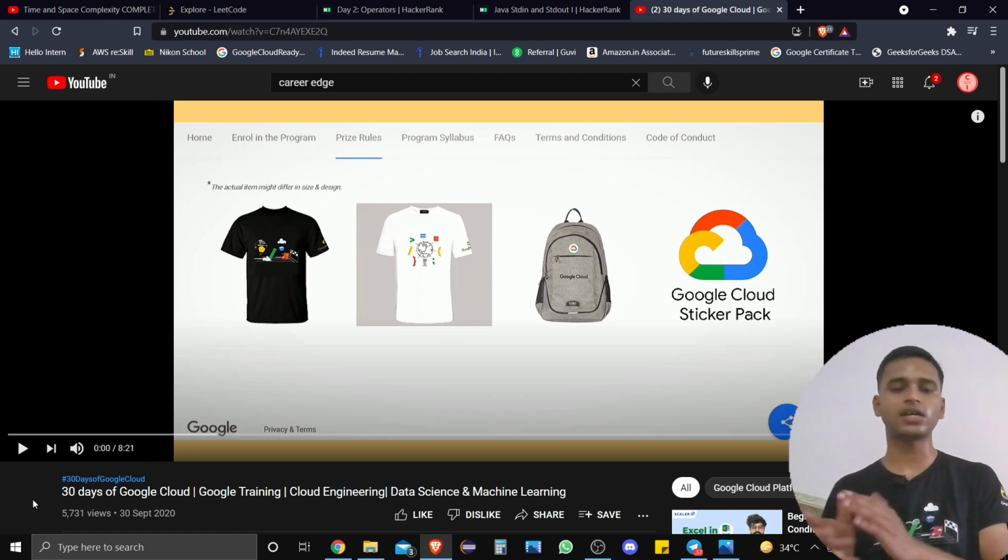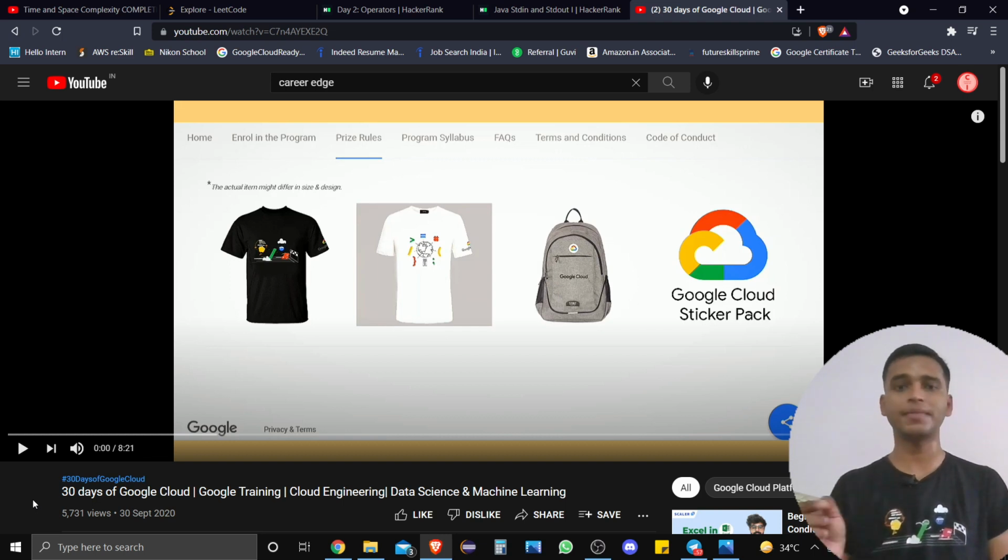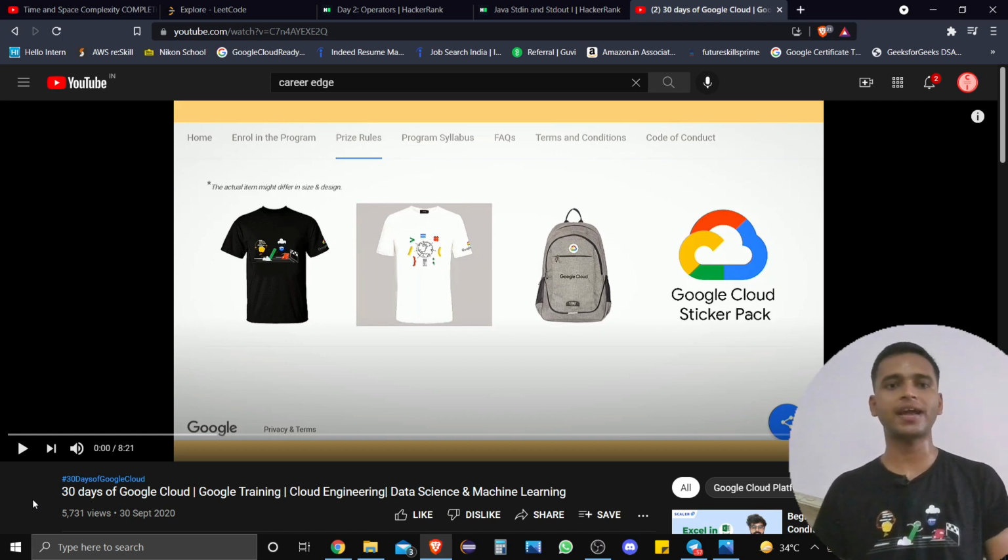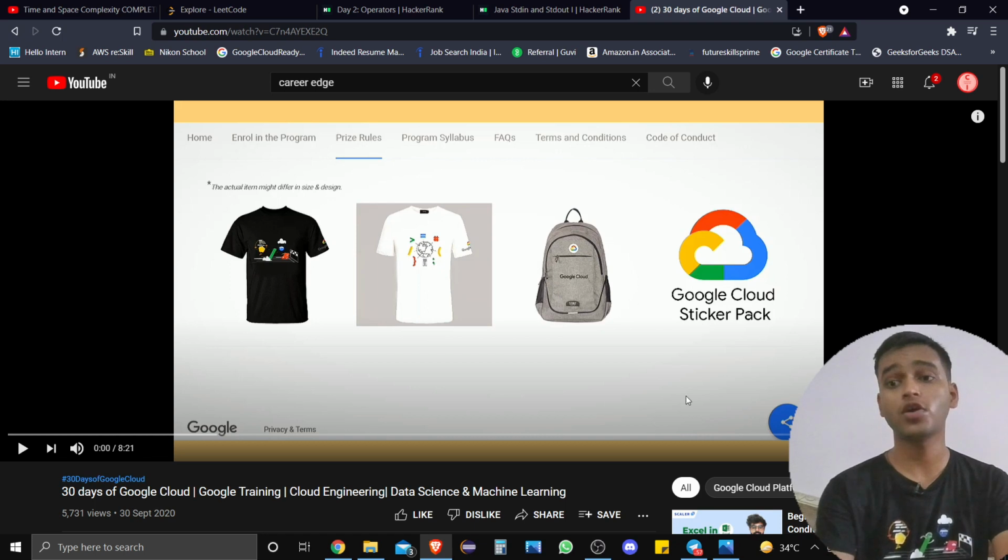And next is a bag. This bag is the same as the bag which many of you got for completing the Google Cloud Ready Facilitated program. And there is a sticker pack as well. This is what the students who enrolled for this program got.